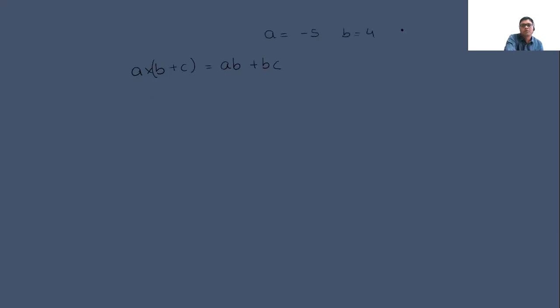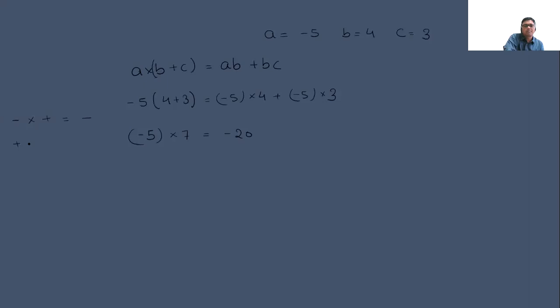B is equal to 4, and C is equal to 3. Then minus 5 into (4 plus 3) is equal to minus 5 into 4 plus minus 5 into 3. Minus 5 into 7 is equal to minus 20. I think you all know that if we multiply a negative number with a positive number, the resultant will be negative.